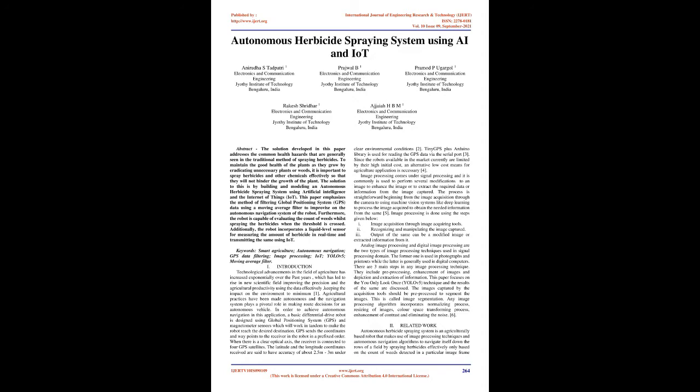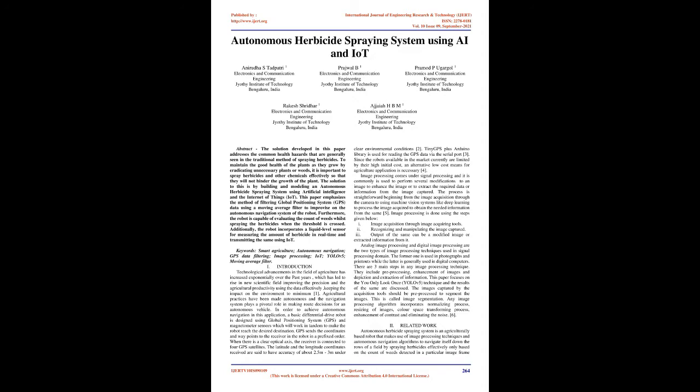When there is a clear optical axis, the receiver is connected to 4 GPS satellites. The latitude and longitude coordinates received are said to have an accuracy of about 2.5 meters under clear environmental conditions too. The TinyGPS++ Arduino library is used for reading the GPS data via the serial port. Since the robots available in the market currently are limited by their high initial cost, a low-cost alternative for agriculture application is necessary.